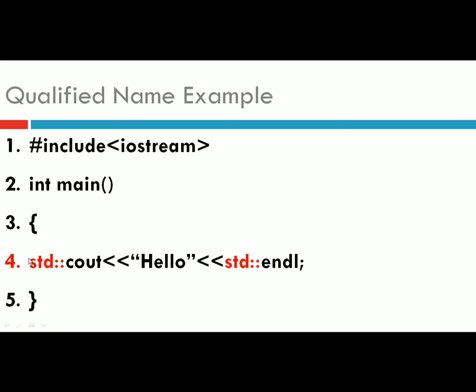Why? Because it is specified with the scope. Okay, that is, using the standard scope we have defined this cout. In the same way we have defined endl with the scope. What is the scope of endl? They exist within the standard namespace. cout also exists within the standard namespace. So both of these appear within the standard namespace, that is their scope. So cout and endl will be the qualified names in this example.